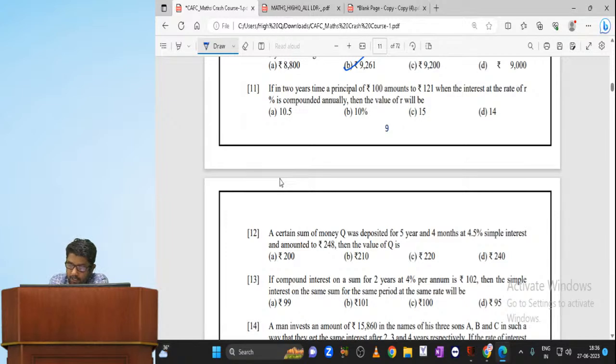Now, if in 2 years time, a principal of 100 amounts to 121, when the interest rate is R% compounded annually, then the value of R will be? Listen here: number of years given, principal given, amount given. We need to find out the rate of interest. So it's simply what you will do: 121 is equal to 100 into (1 plus i) whole power n.